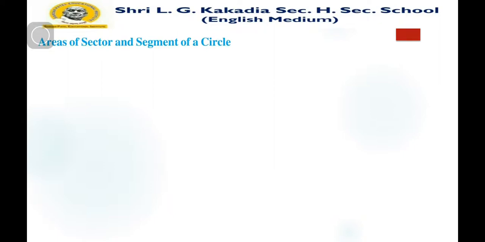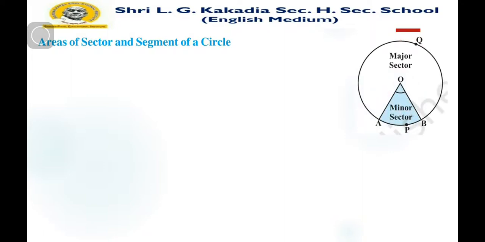For that, let us recall what a segment and a sector are. For that, just look at the figure. You can see here one circle with an arc APB, and two radii OA and OB. By that way you can find two parts of this circle.